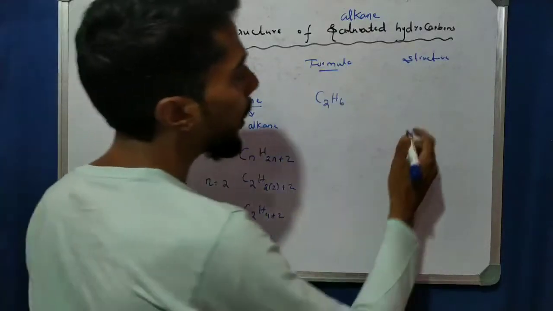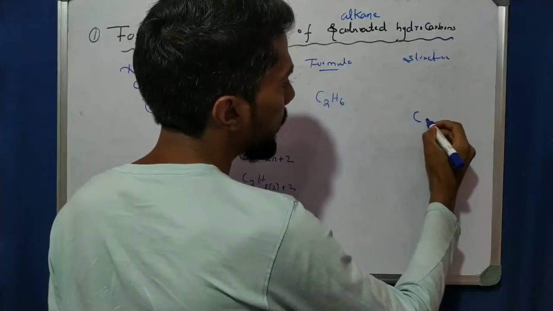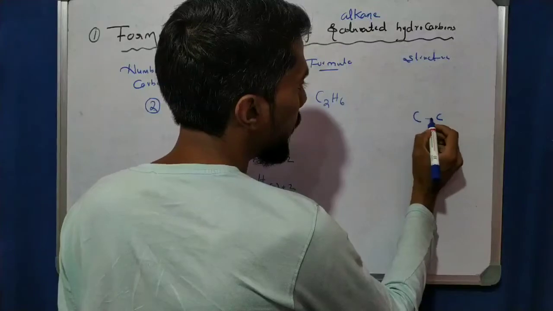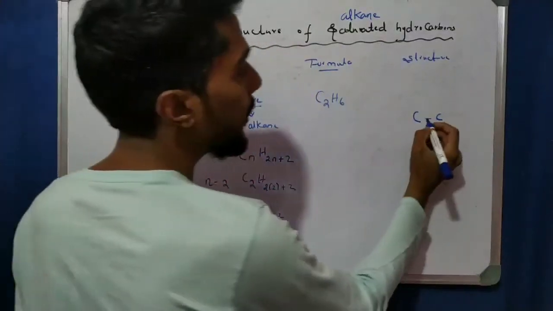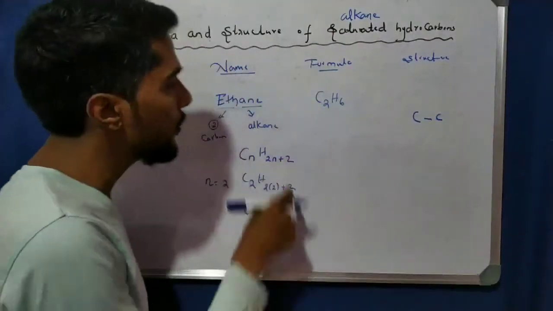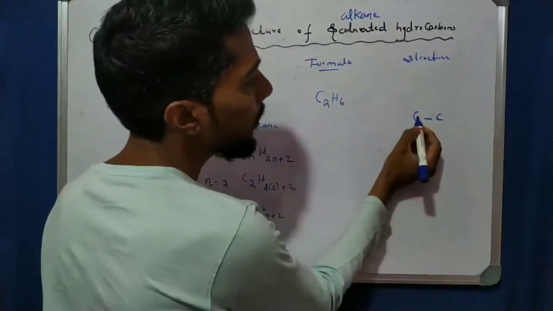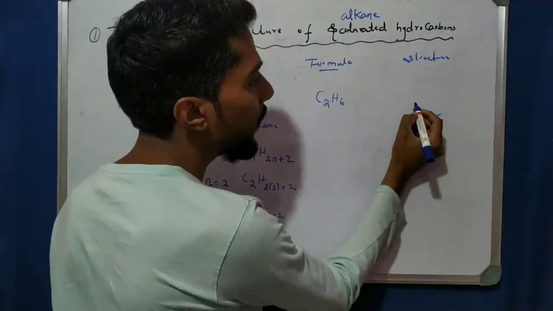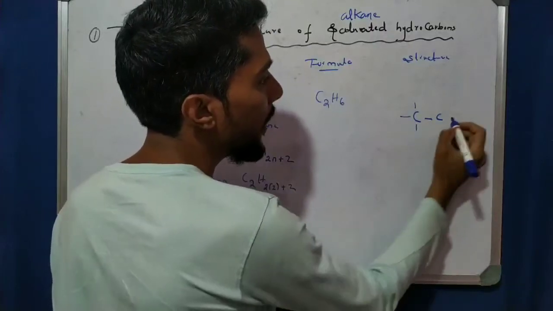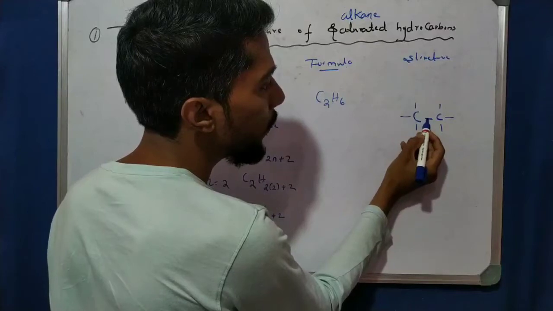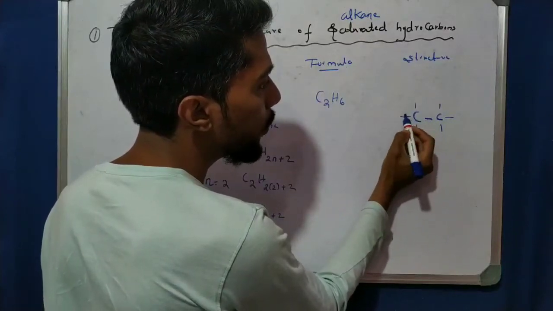Now come to the structure. 2 carbons, you have to write like that, with a single bond, because it is an alkane, saturated, single bond. Now see, 1 valency is used here, so 3 valencies are left on each carbon. This carbon has valency 4: 1 attached to the other carbon, then 2, 3 and 4.